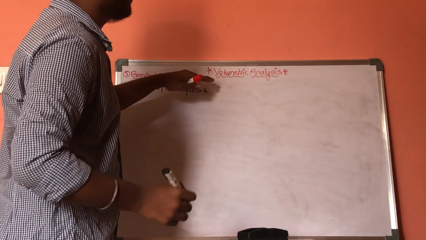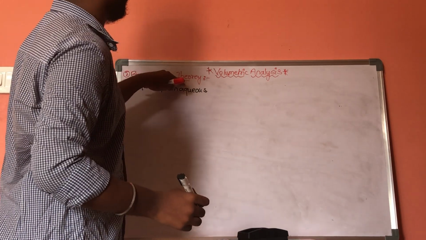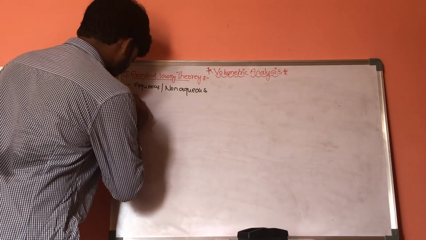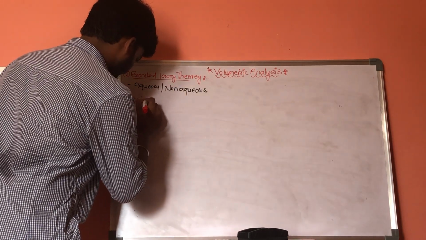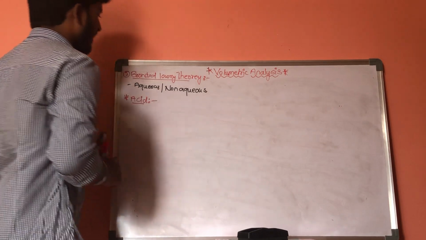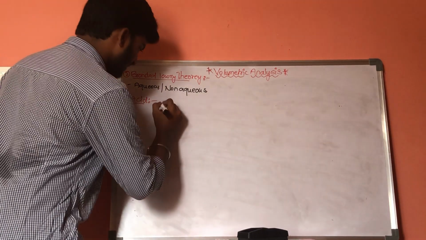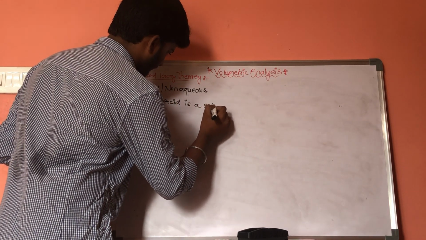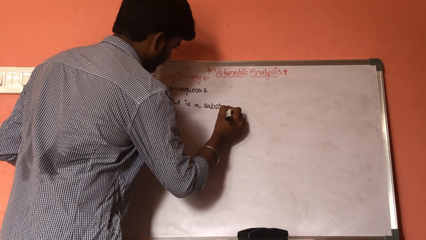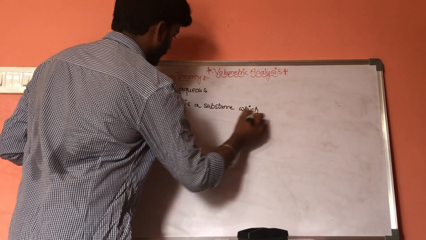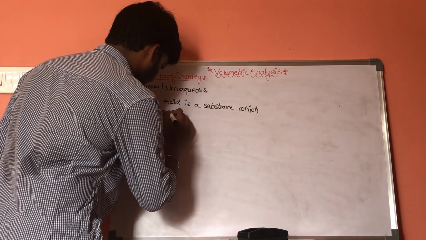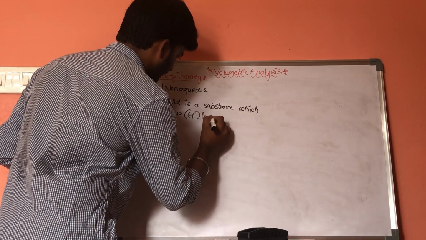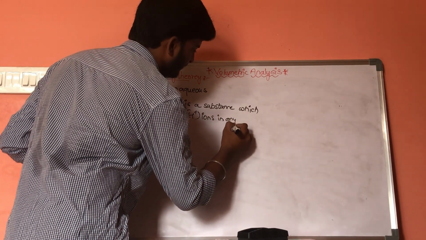They described acid and base in the Bronsted-Lowry theory. According to the Bronsted-Lowry theory, acid can be defined as a substance which produces H plus ions in any of the medium.